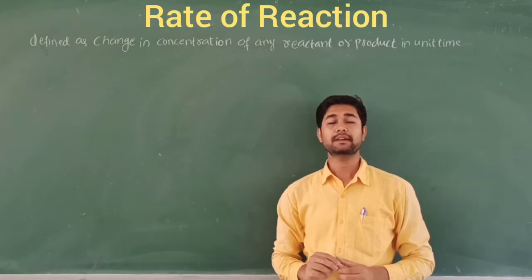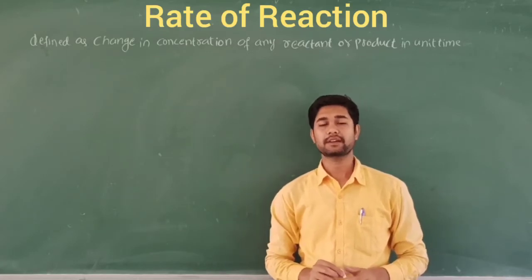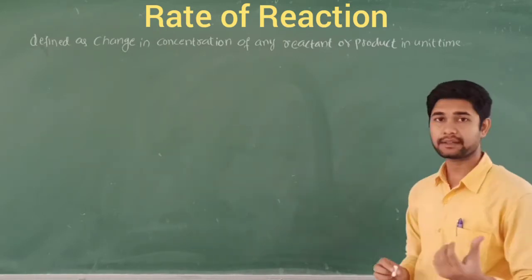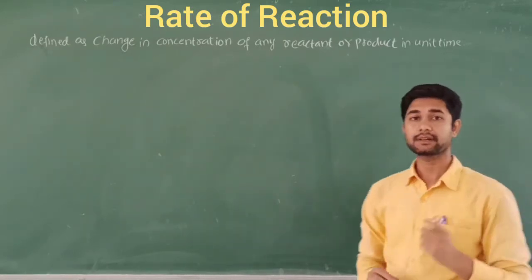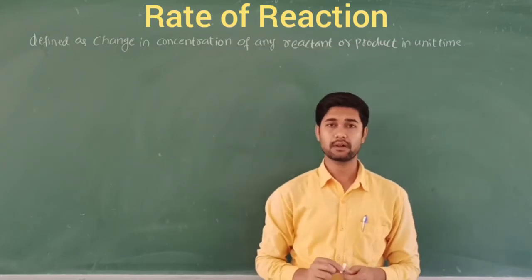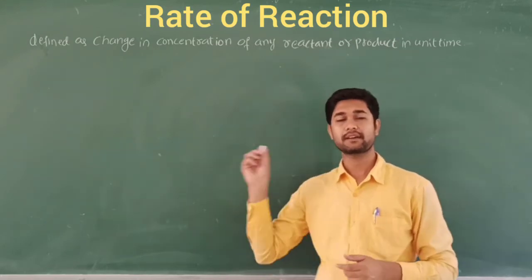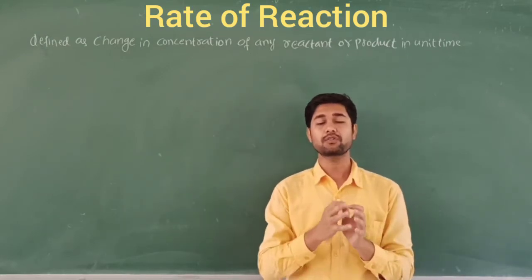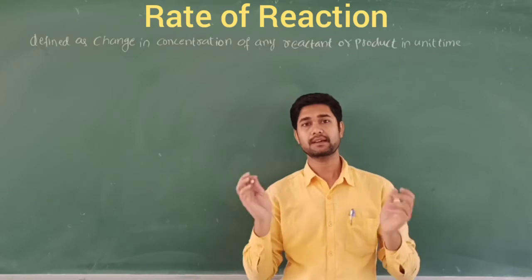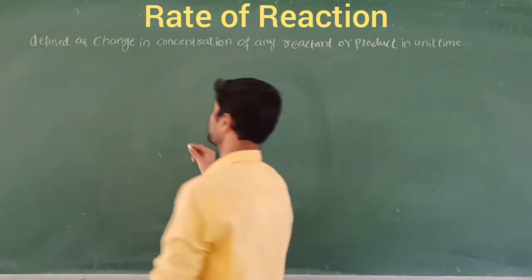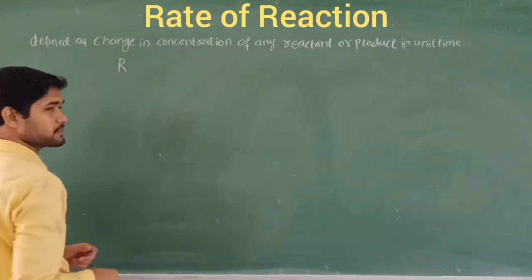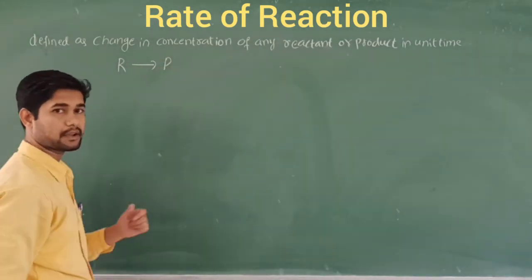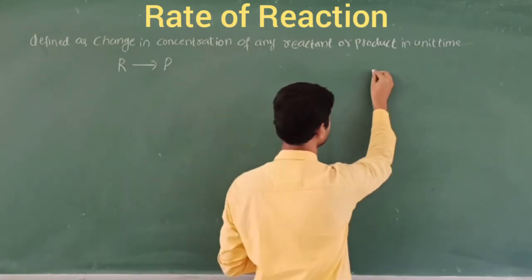This is about the rate of a reaction. Rate of reaction is defined as the change in the concentration of any reactant or product in unit time. In other words, the rate of reaction is the speed at which the reactants are converted into products in a chemical reaction. Here R represents the reactants, which are converted into products. We can also see this in a graph.